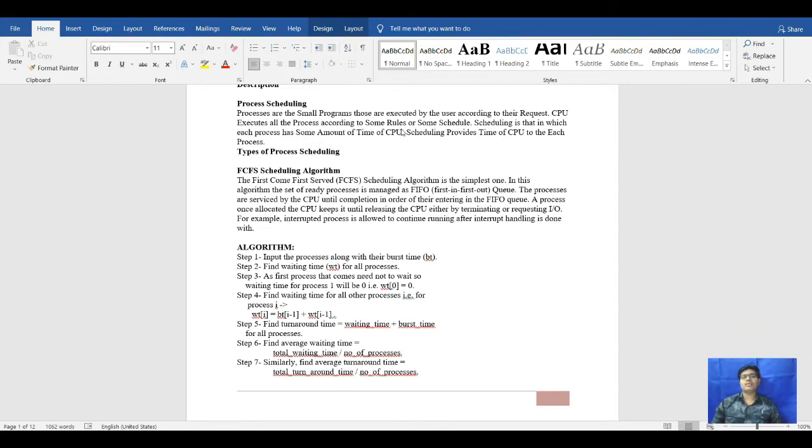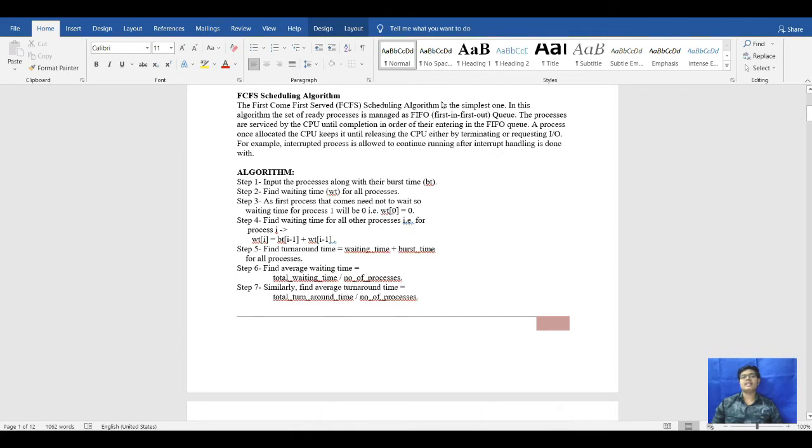The first type of scheduling is first come first serve. It's like when you come first, we will serve you everything, and then you will go. Then the next process will come, it will execute fully, and then it will go, and the third process will come. The algorithm works like that. When the first process comes, it will execute, and it will wait for 1 hour. If the first process arrived at 0, it will stay only for 1 hour, and when the time is finished, it will go, and after that the next process will come.